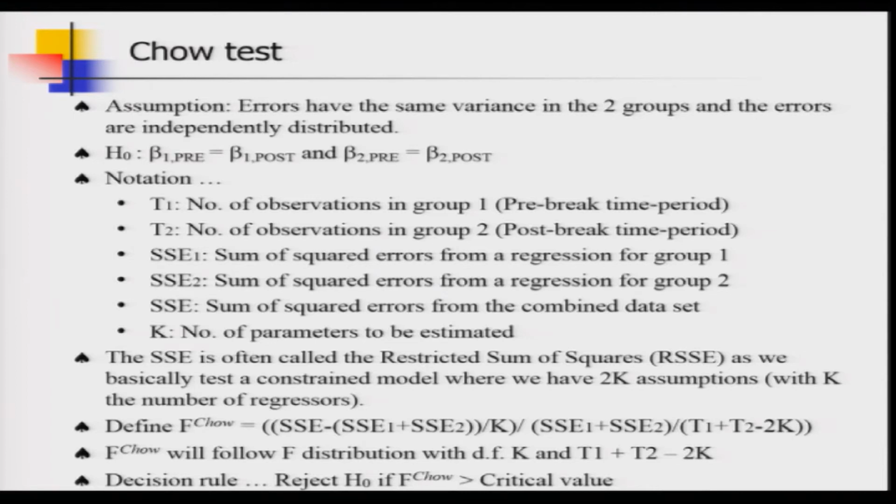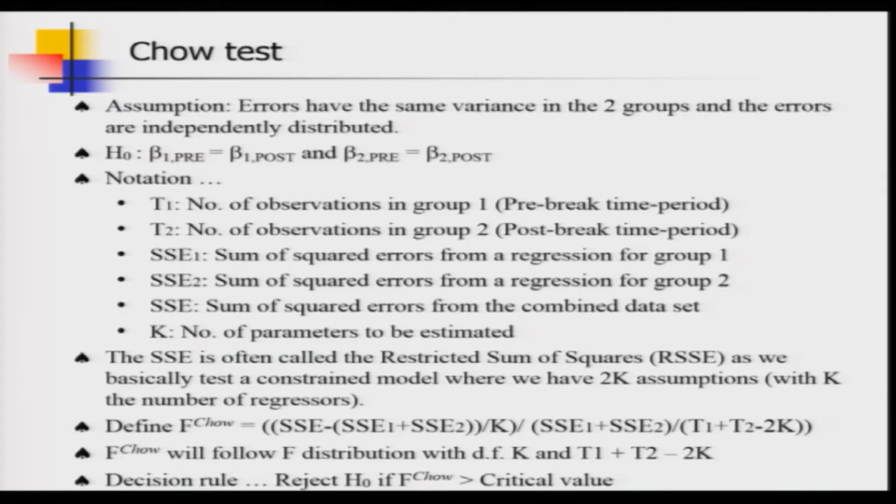This SSE, which is estimated from the combined data, is often called a restricted sum of squares, as we basically test a constrained model here, where we have 2k restrictions imposed, and this is because we have k number of regressors. Okay. So, what restriction are we actually imposing? When we impose this restriction on the entire data set, we actually mean to say that the parameters remain stable in these two time periods. So, that is the restriction that we impose when we combine the entire data set and run one regression.